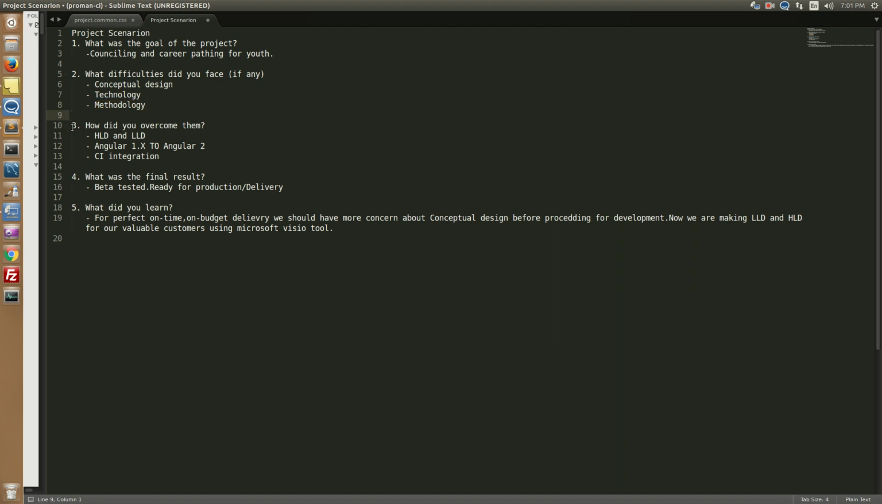So now the third question you asked is how we overcame that. Yes, we did. We have now totally overcome all of these issues. For the first one, conceptual design, we found issues like rework, so for that reason we are using HLD and LLD. Now the question arises, what are HLD and LLD? HLD is high level design and LLD is low level design.